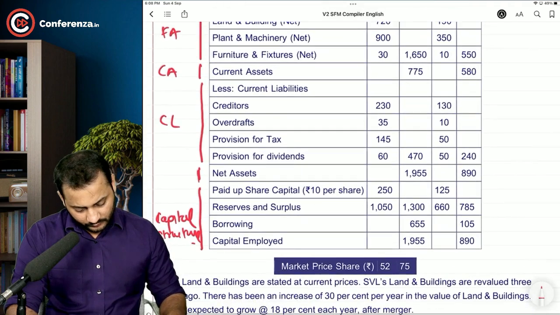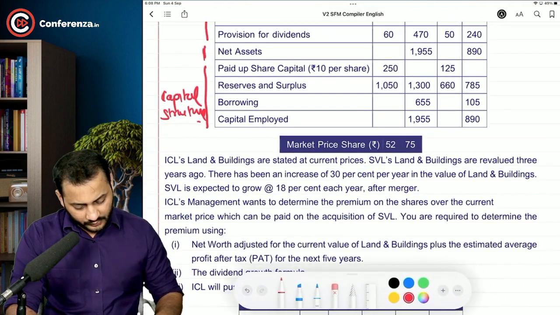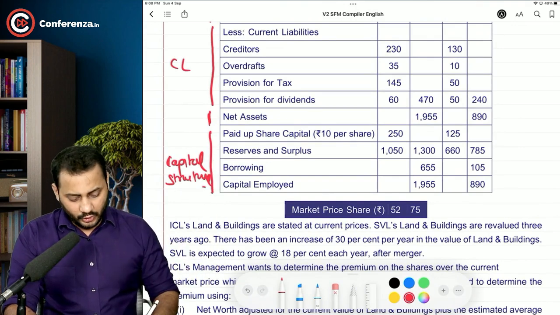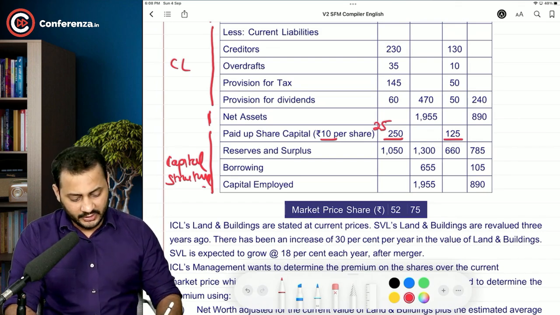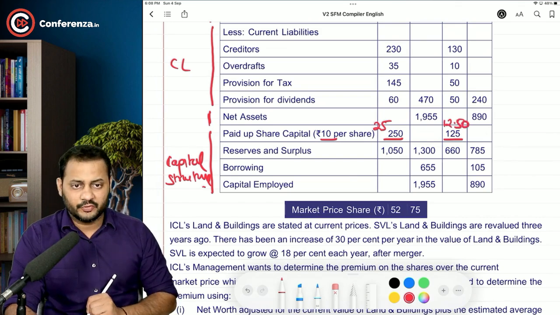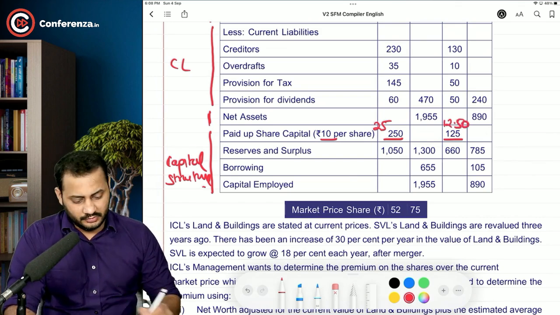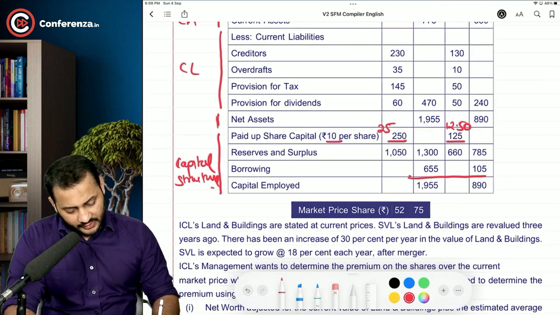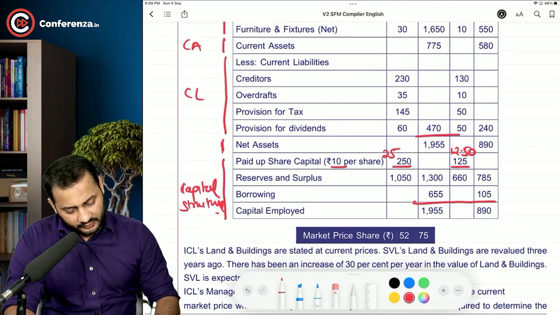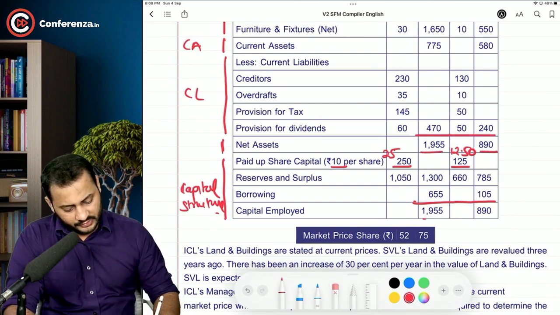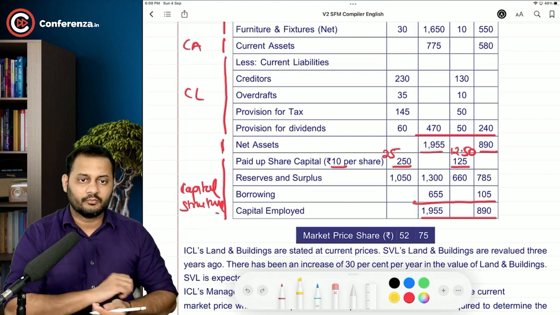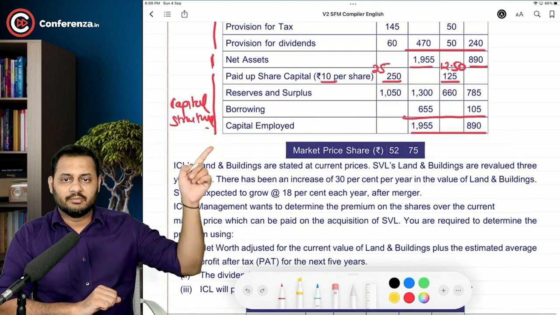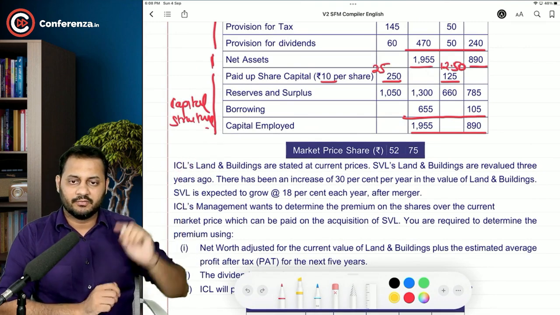So let's move ahead. You can see the paid-up share capital is given as 250 divided by 10. That means 25 lakh is the number of shares, and in this case 125 divided by 10, that means 12.5 lakh is the number of shares for SVL. 1955 and 890 is the total. So this is the balance sheet total if you want to go through it. And these are the market prices of both the shares, 52 and 75.